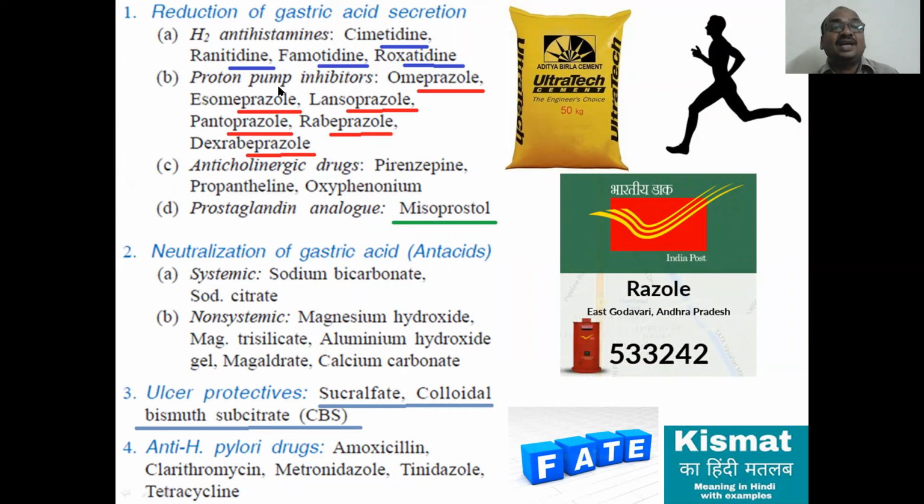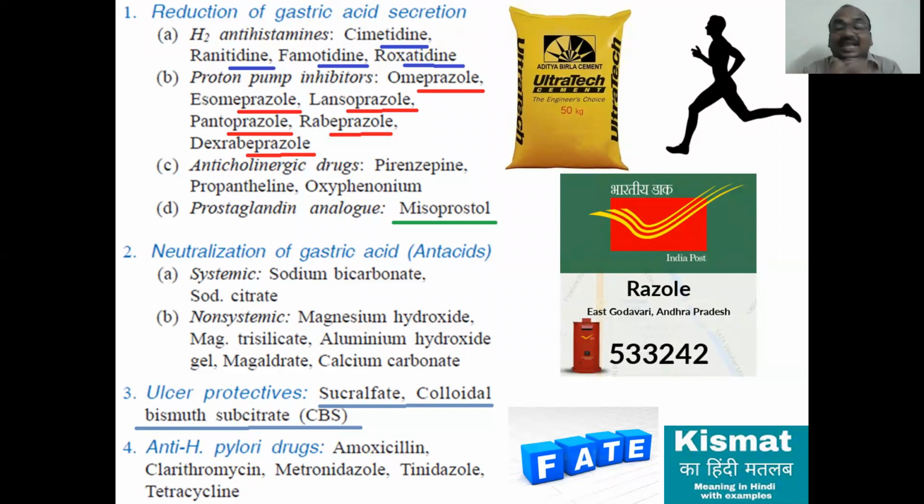The reduction of gastric acid secretion: these are the number of drugs. This is also a very, very important slide, a very important chapter. This classification you have to write in the examination. First one, drugs that reduce gastric acid secretion. Second one, they neutralize the acid, they never reduce it.